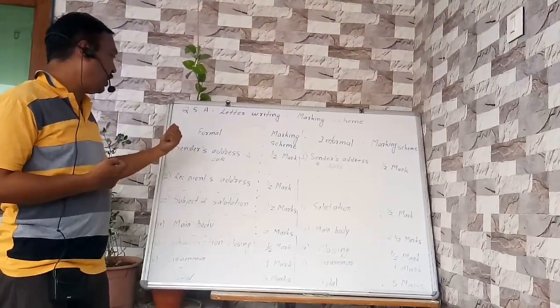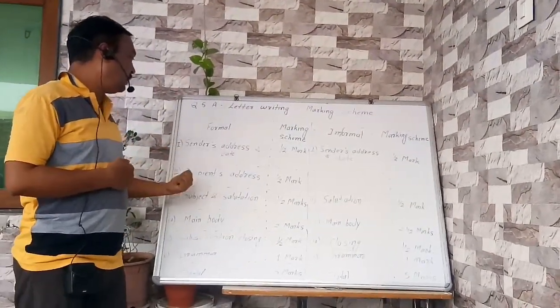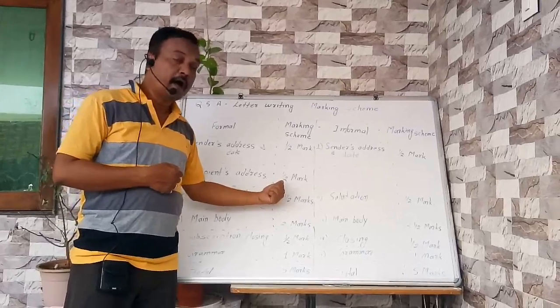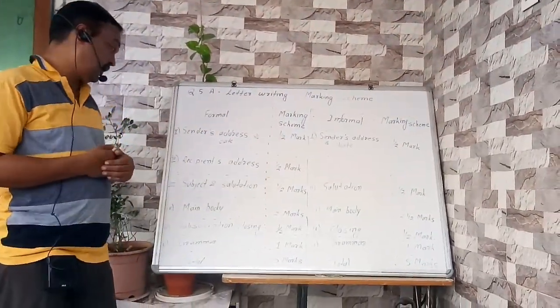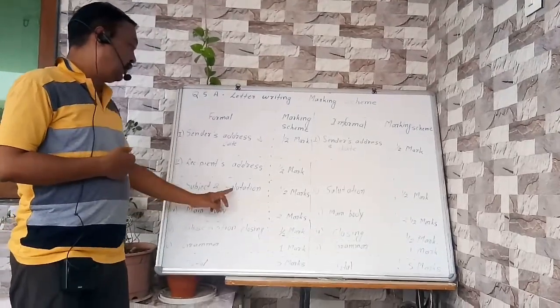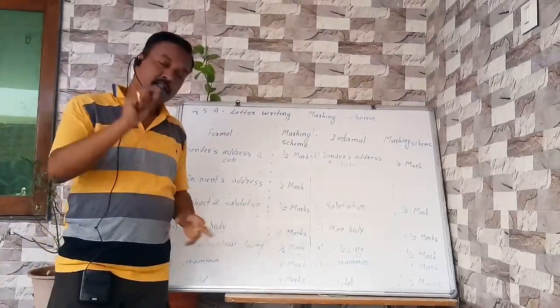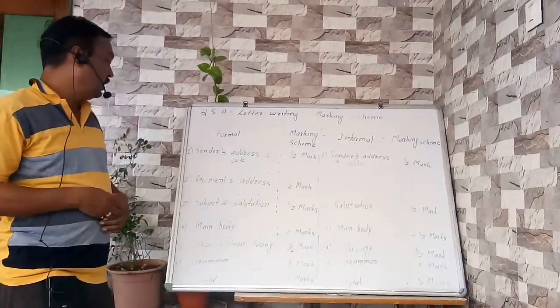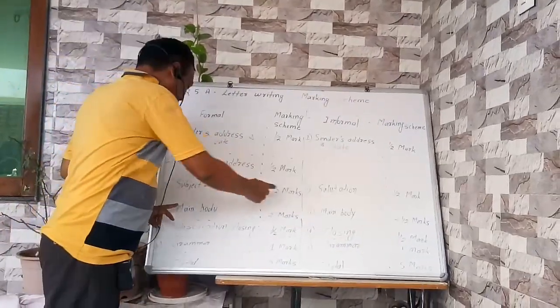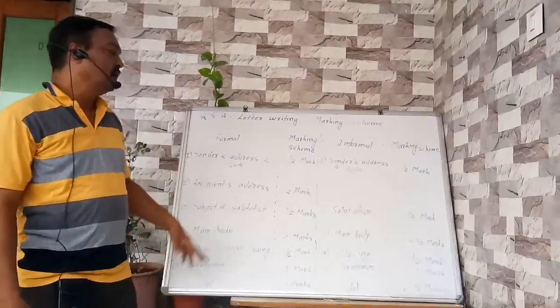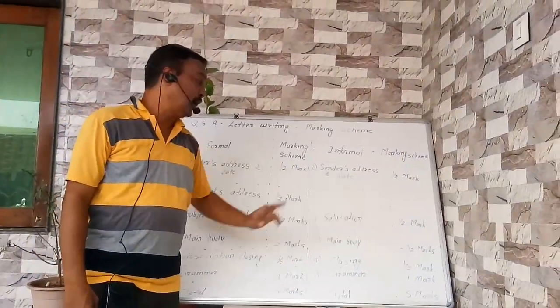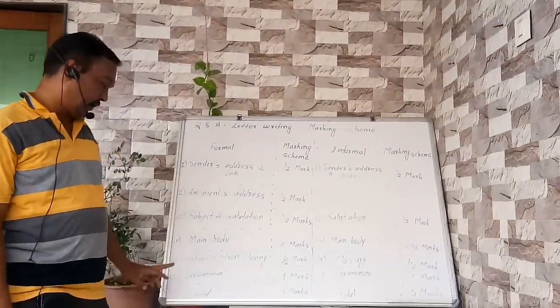But we know that in formal letter, recipient address is for half mark, but there is no recipient address in informal letter. Subject and salutation in both letters carry half mark, and the main difference is that the main body in formal letter carries 2 marks, whereas it carries 2.5 marks in informal letter.